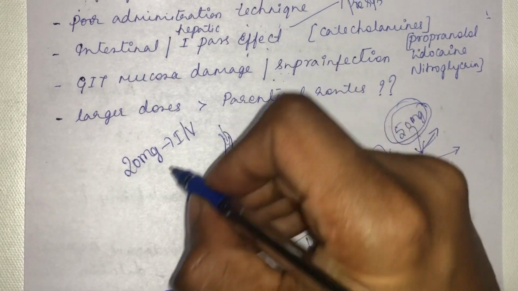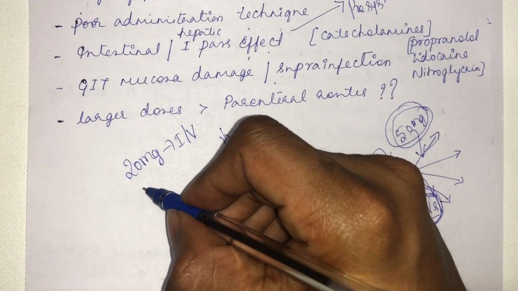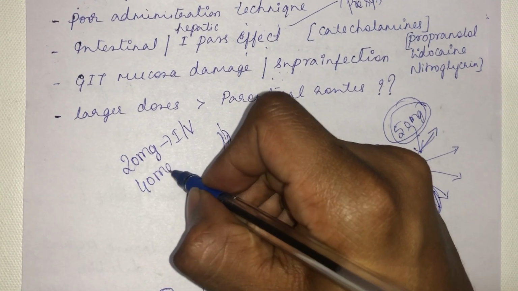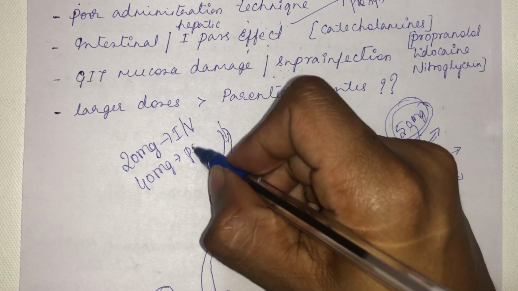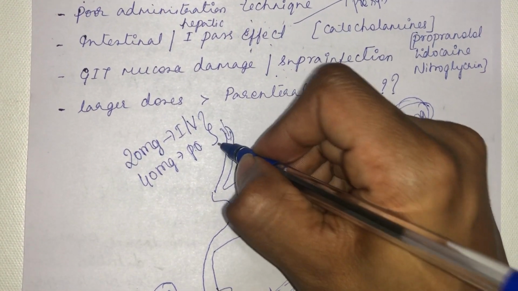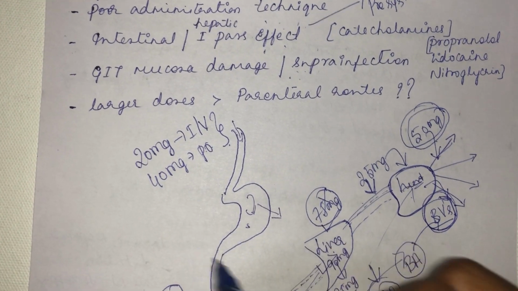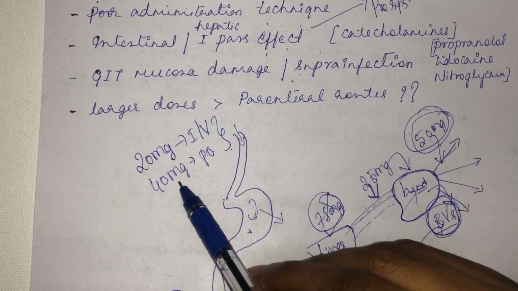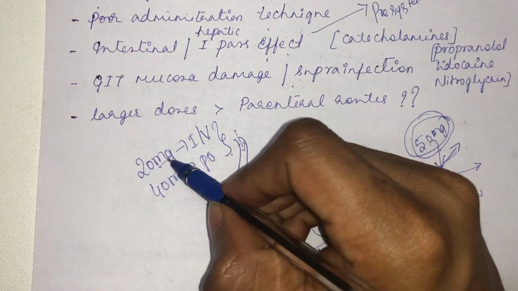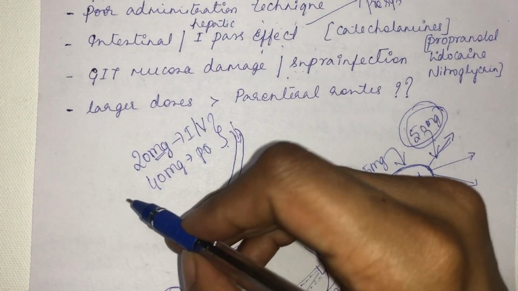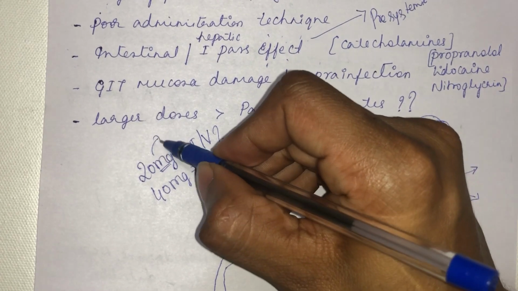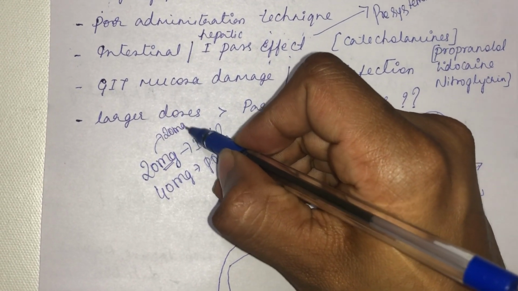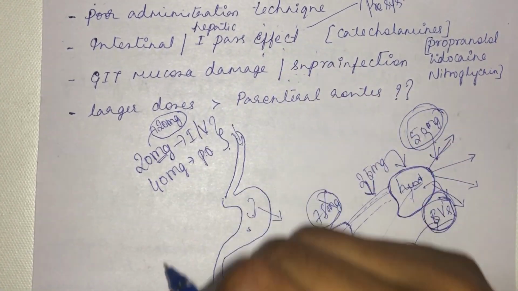If you want to give the same drug through the oral route, its dosage will be 40 mg. Why is it so? Because of this first pass effect. The bioavailability in the oral route will be less. If you give 20 mg of drug through the intravenous route, the amount that reaches the systemic circulation will be 20 mg, so 100% bioavailability.